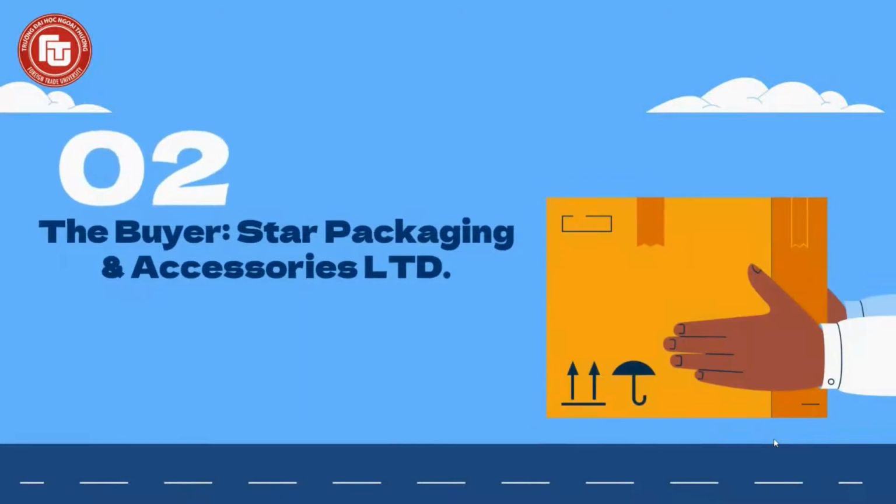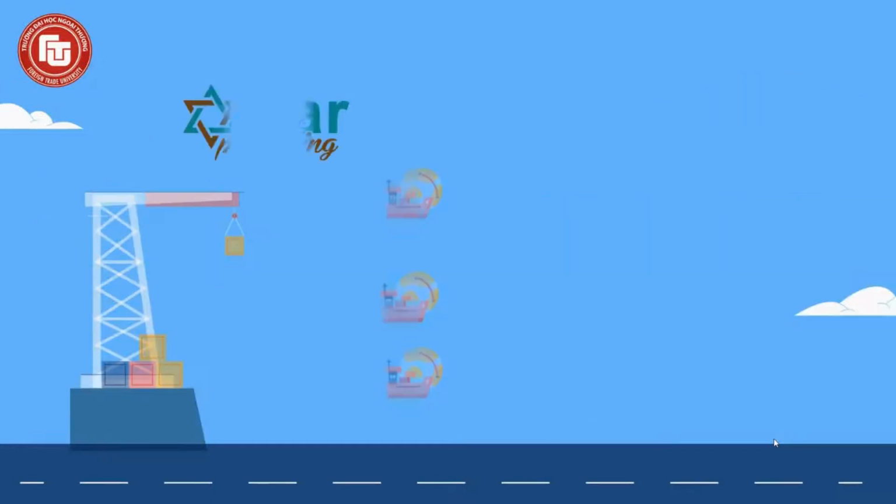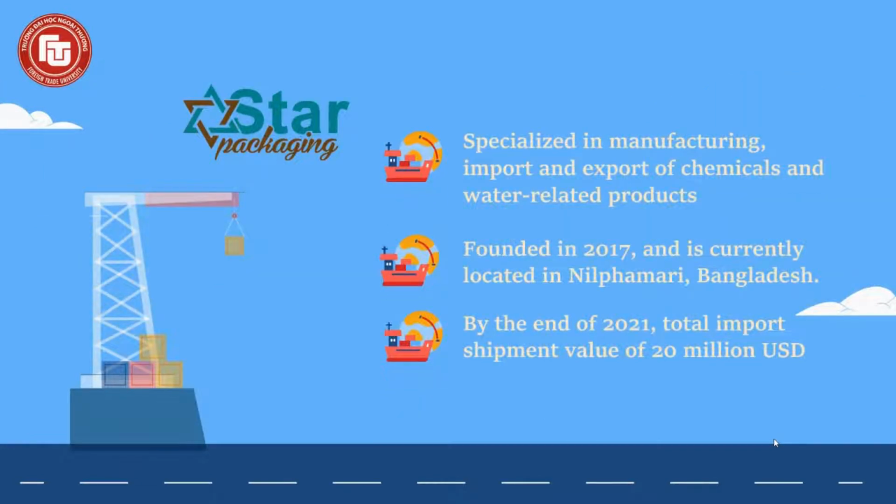Now we will move to the second stakeholder, the buyer, Star Packaging and Accessory Limited. It is a company specialized in manufacturing, import, and export of chemicals and water-related products. The company was founded in 2017 and is currently located in Newfamari, Bangladesh. By the end of 2021, the company has made a total import shipment value of 20 million USD, with the main import markets being Saudi Arabia, United Arab Emirates, and Thailand. The major imported products are plastic products made from propylene, ethylene, and polyethylene.